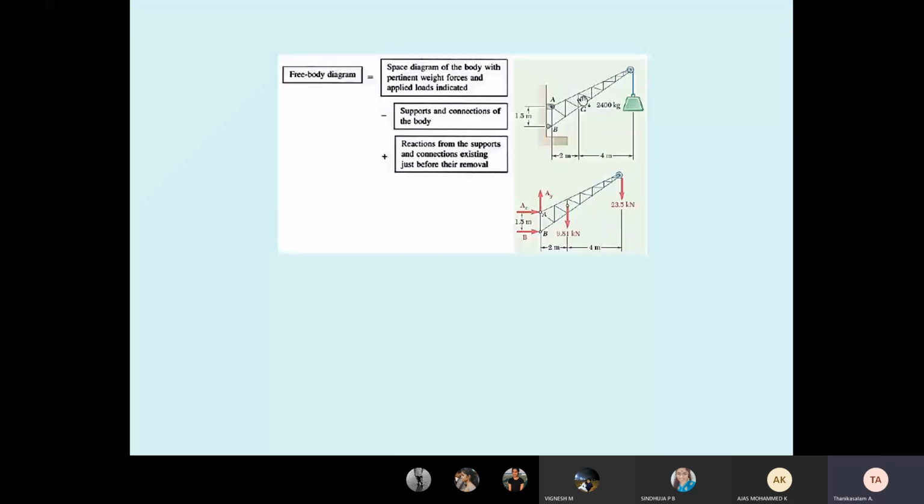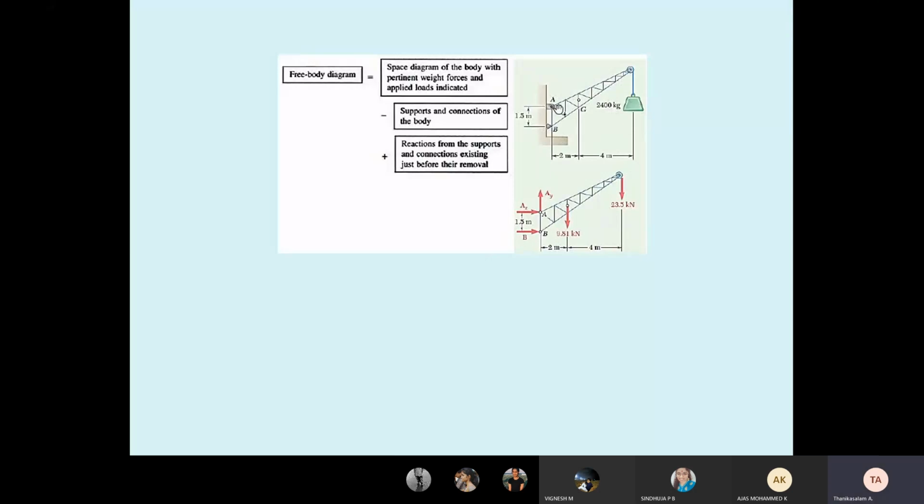Now we draw a free body diagram, in which the common body is the crane. The crane is connected at A and B, and one weight is hanging. So I took the crane separately at A and B. The B point is just a contact point. It is just touching. So touching means a reaction at B.